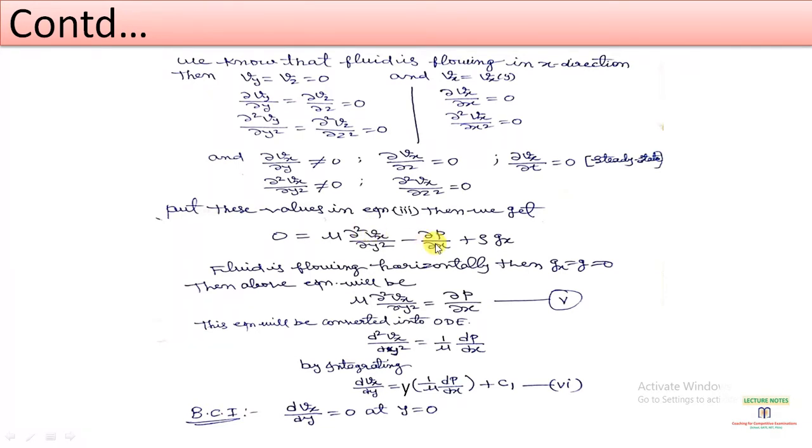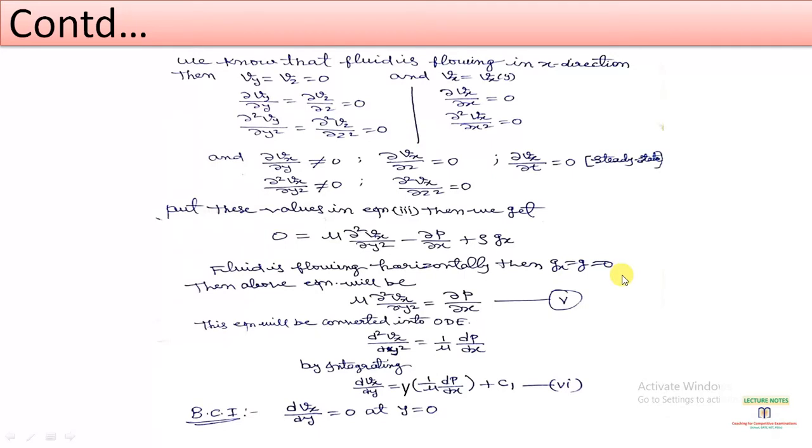We know very well that fluid is flowing in the horizontal direction between two parallel plates, so there is no gravitational force, so Gx equals 0.